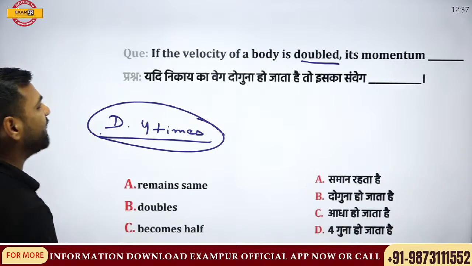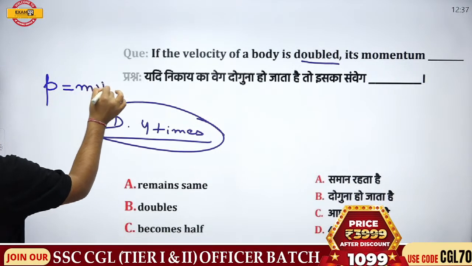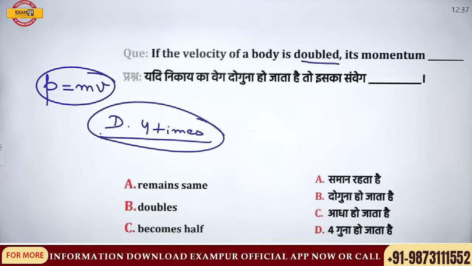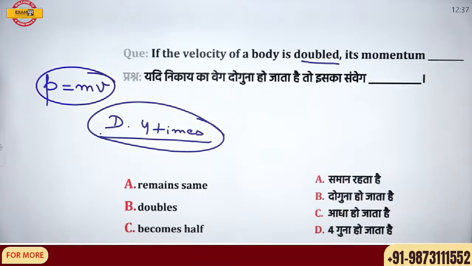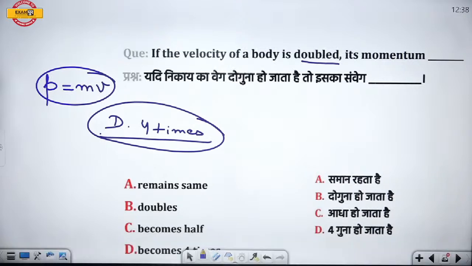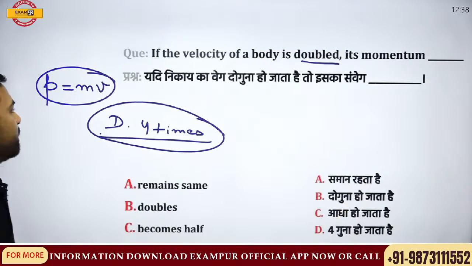See, remember, momentum: P is equal to mv. Now try to relate it. We are talking about momentum, right? Answer please. No one? Okay.